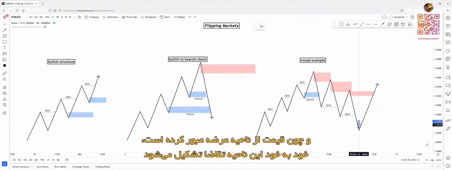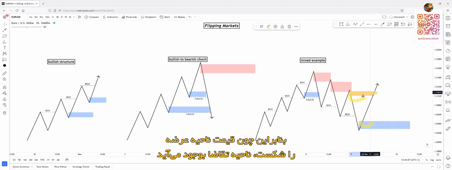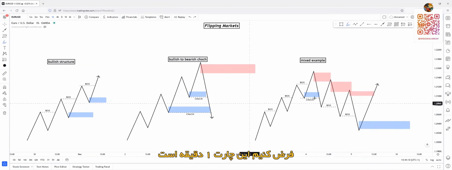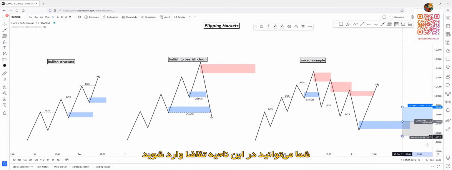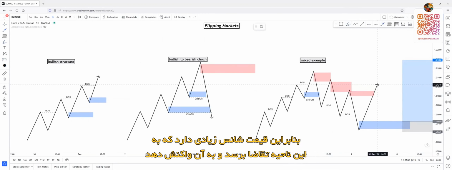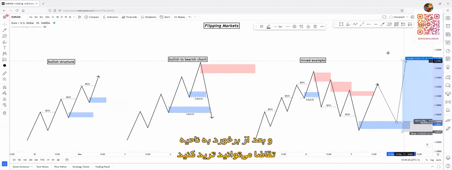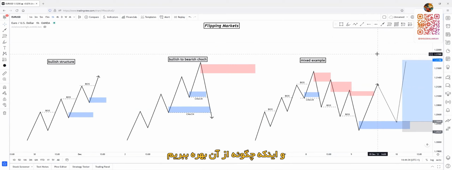This means a demand zone will be created, because price broke through a zone, then an opposite side zone will be automatically formed. This is a golden rule. You just have to memorize this. So price created a demand zone because it broke through a supply zone. After this, let's say this is a 1 minute chart. You can enter on this demand zone in a trade and you can write the expectational order flow. So price has a great chance to come back down to this demand zone and react on it. After the reaction on this demand zone, you can hop in a trade. This is the power of change of character. But let's talk about the change of character criteria and how to actually use them to our advantage.